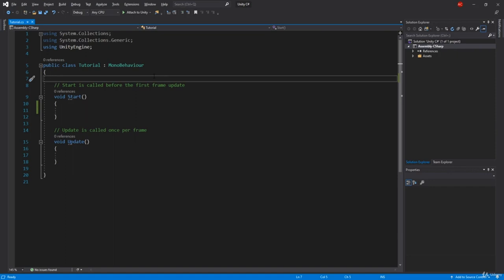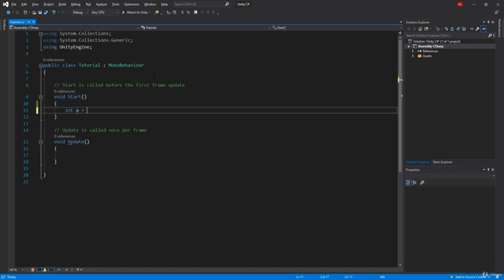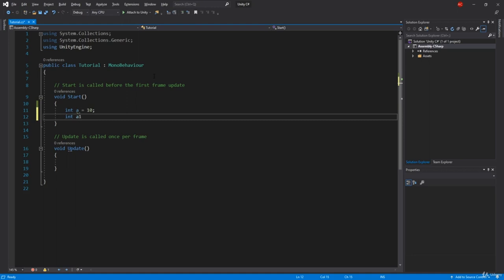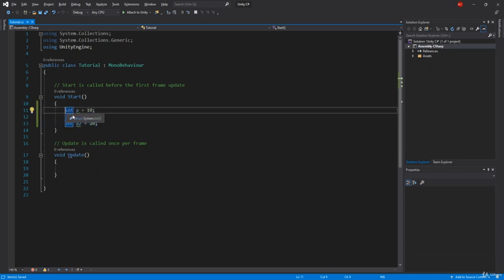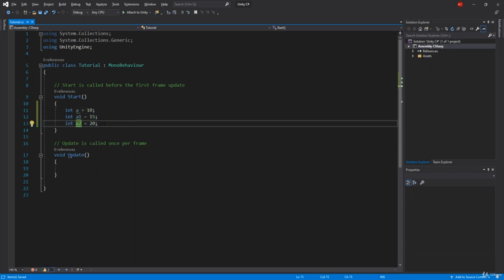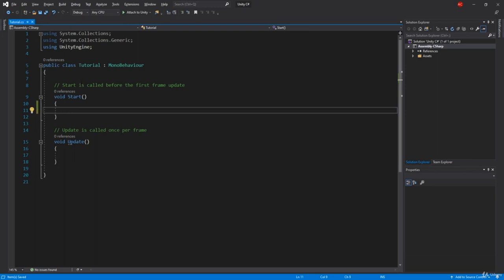So what are arrays? Let's say, for example, you want to create an integer I equal to 10, then an integer I1 equal to 15, an integer I2 equal to 20. Oh Lord, your job would be so annoying and it would not be good to do. What I mean is you will have to create 10 integers, 0, 1, 2, 3, 4, 5, 6, 7, 8, 9. So you have 10 integers, and because of that, we have arrays.